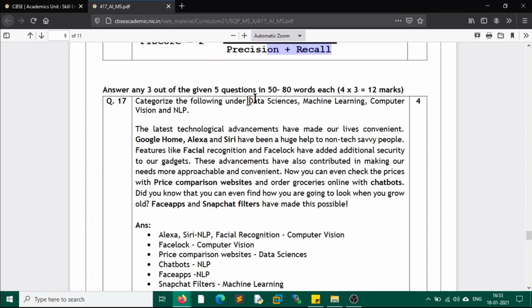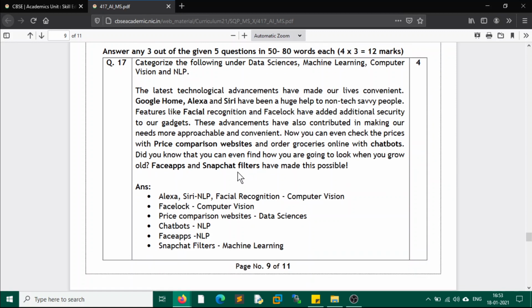Next question. Out of 5 given questions, we have to answer 3 questions within 50 to 80 words. All these questions carry 4 marks each. So categorize the following under data science, machine learning, computer vision and NLP. Right, so these are the various areas under which we have to categorize them. The latest technological advancements have made our lives convenient. Here the categorization is Alexa, Siri, NLP, then facial recognition. These are computer vision, right?